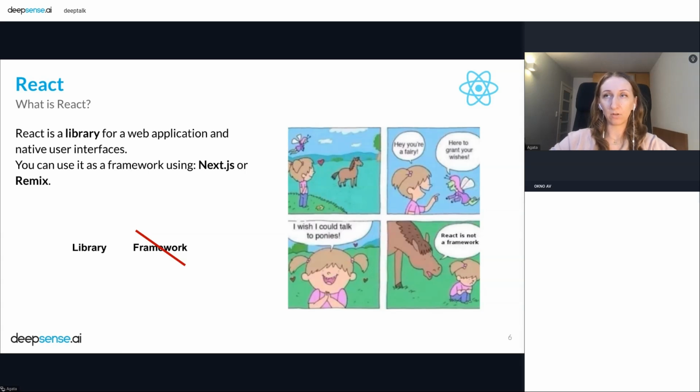But if you create a bigger project, you maybe need more tools, like, for example, a state manager, some routing, some build tools, and maybe something to fetch data. And sometimes when you're working on something bigger, for example, when you need React on the backend side too, maybe you need something like a framework. This time you can use, for example, Next.js or Remix. And we will be talking about Next.js in a moment.